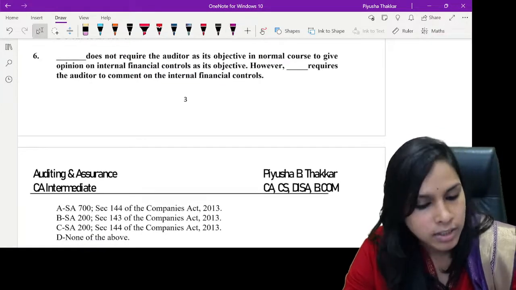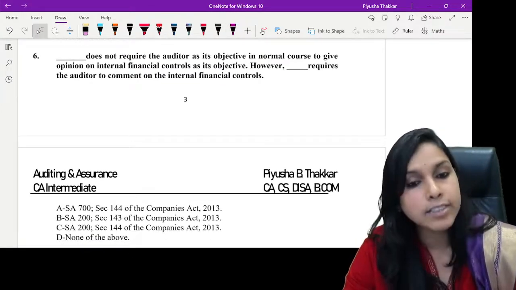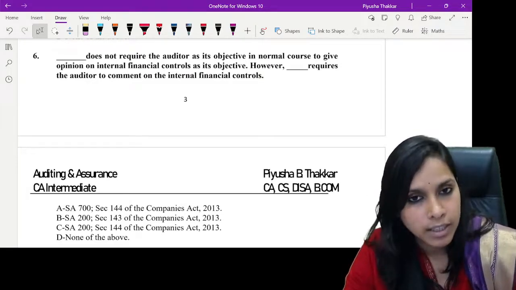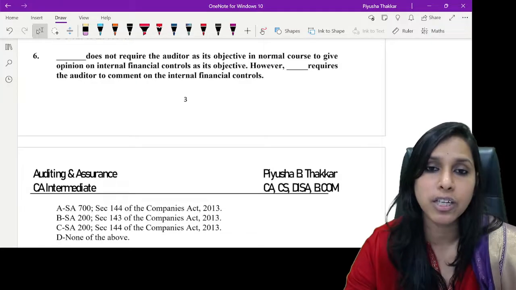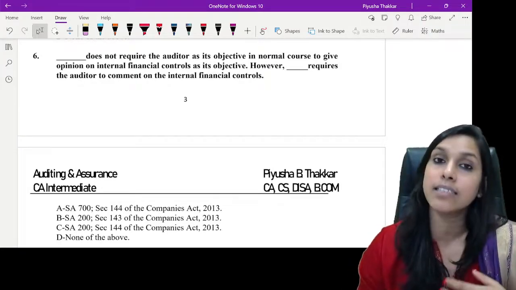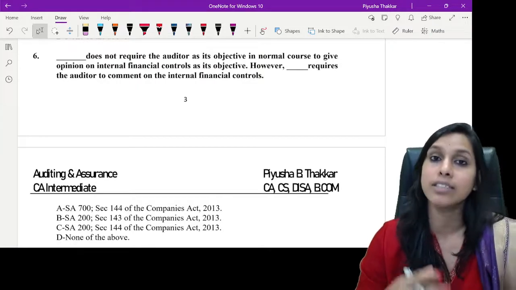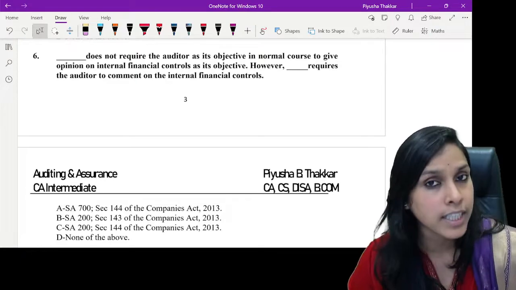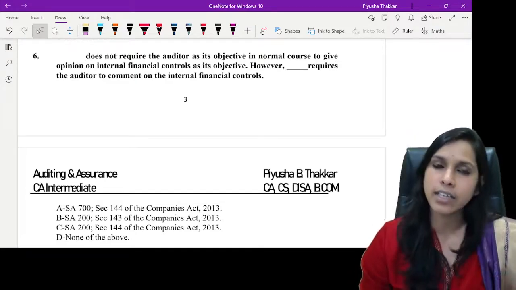Dash does not require the auditor as its objective in normal course to give opinion on internal financial controls. Yes. See, we have to understand what the internal control is, right? The auditor has to understand the internal control. But as internal financial control, will it be specifically spoken under SA 700 or SA 200?